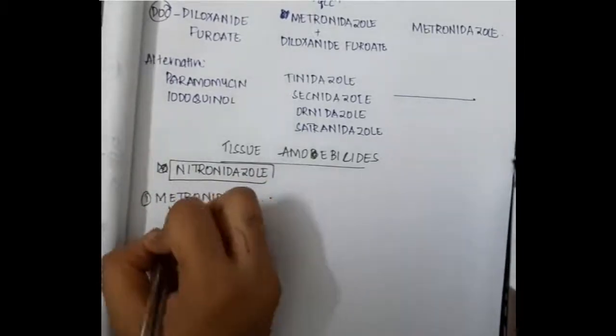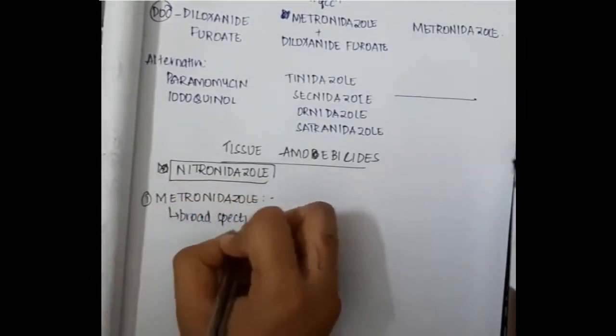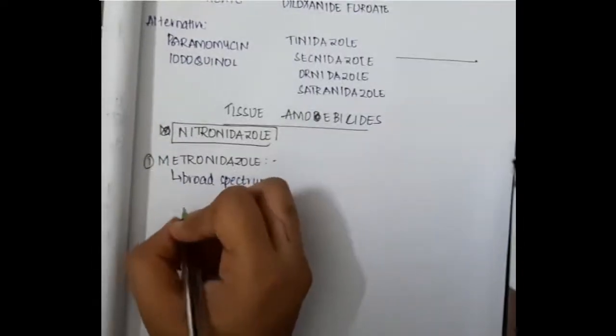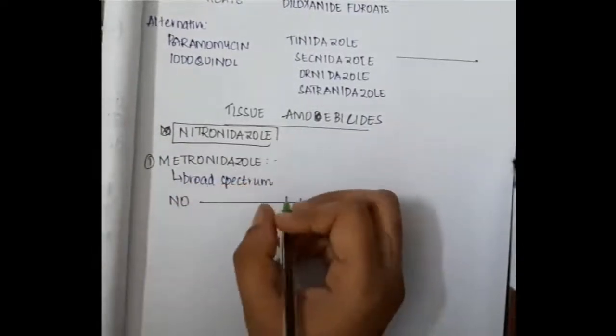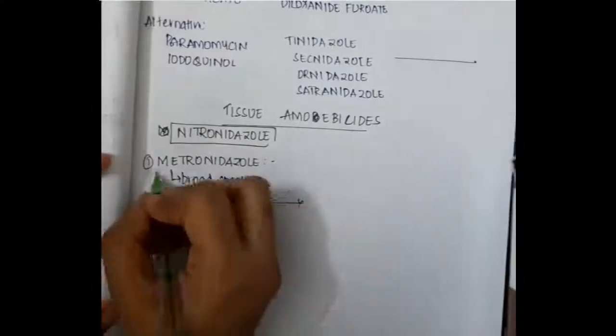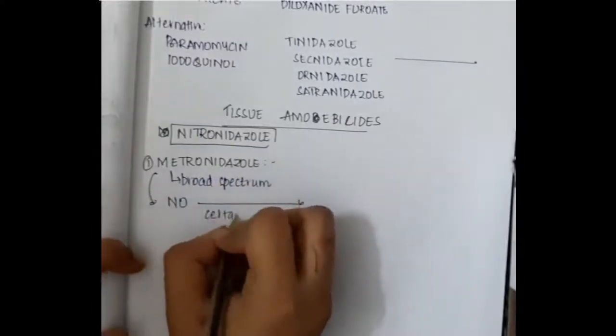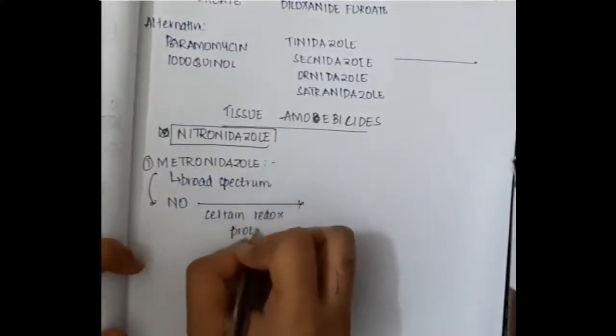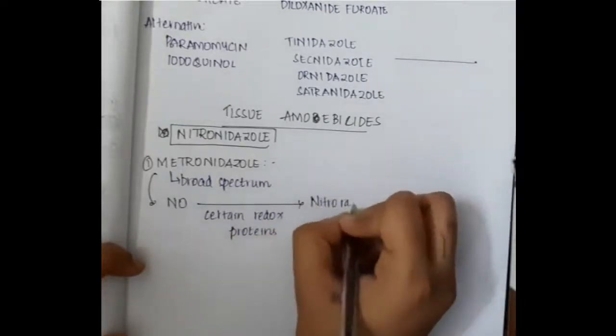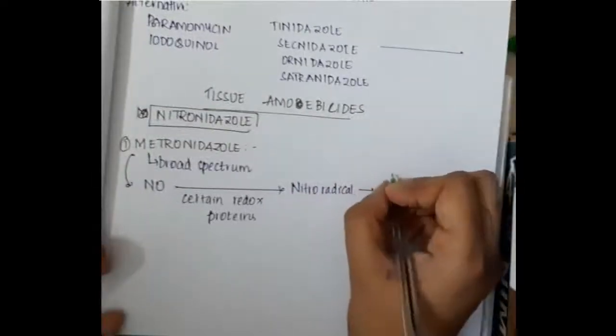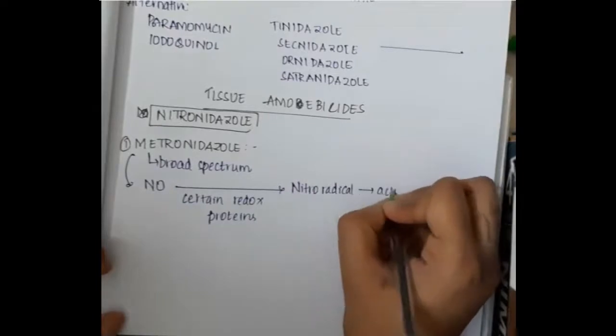Metronidazole is actually a broad spectrum antibiotic. Here this metronidazole will release nitro radicals, which contain certain redox proteins. These nitro radicals will act on the electrons.